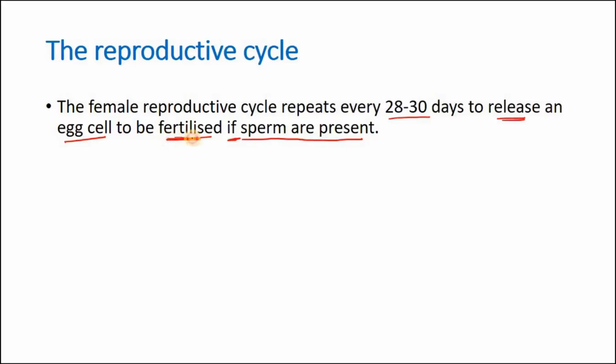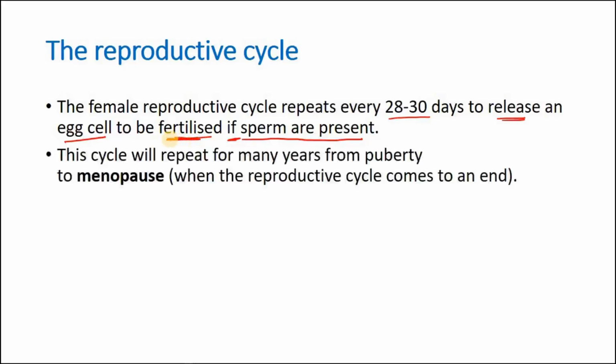If sperm is not there, bye bye, reset again, back to square one. Next month again we'll try. So this cycle will repeat for many years, from puberty, we talked of puberty in a very early video, to menopause. Menopause is the time when the reproductive cycle comes to an end.